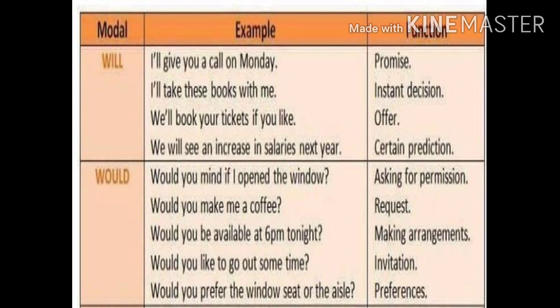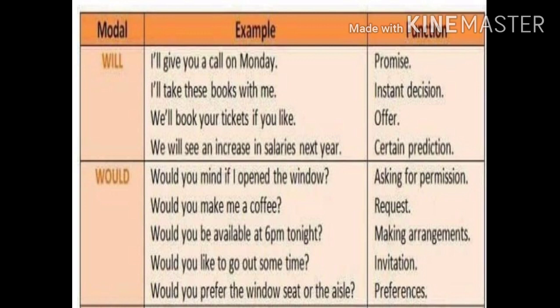Likewise, to denote instant decision, momentary decision, you can use will. I will take these books with me. Just at that moment, you made a decision and immediately you are stating it. So, you can use will there. The modal auxiliary will is also used to denote offer. If you offer something to someone, you can use will. We'll buy you chocolates if you want. Likewise, look at the sentence. We will book your tickets if you like.